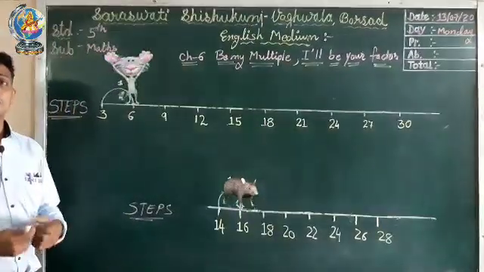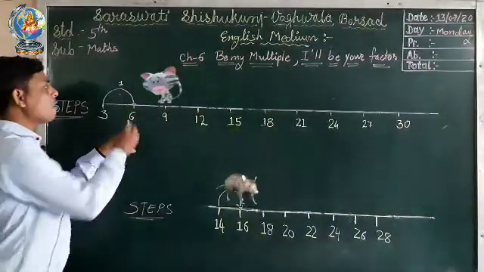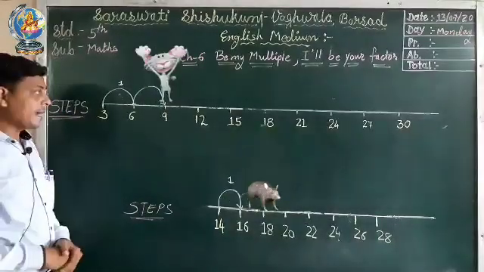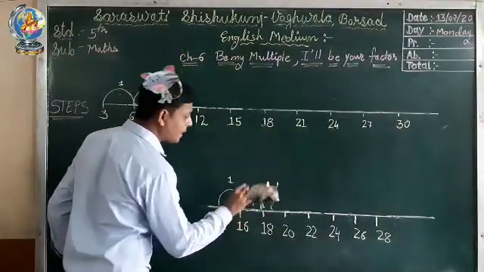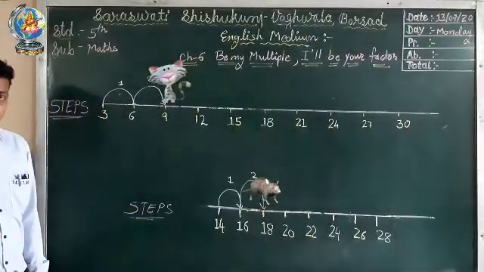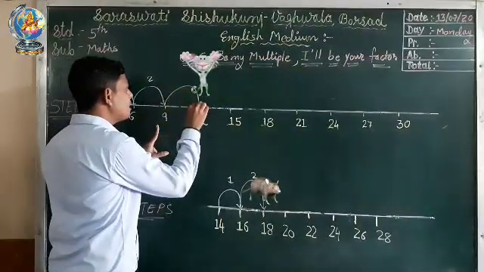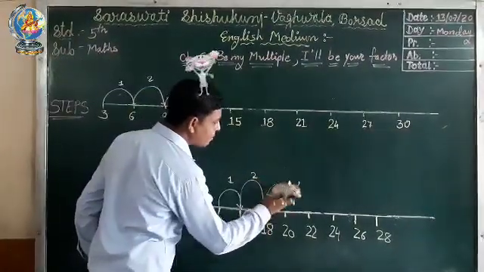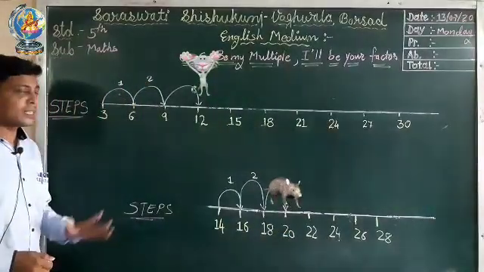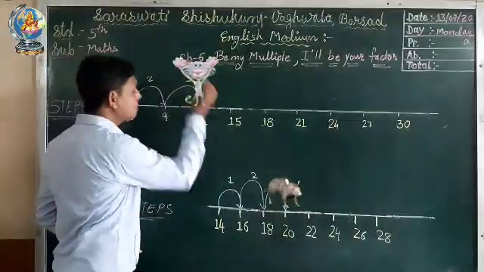Now they will jump again. In the second jump, the cat will reach number 9. At the same time the mouse will reach number 18 in the second jump. Now in the third jump the cat will reach number 12 and the mouse will reach number 20. You can see in the picture. Now this is the third jump.